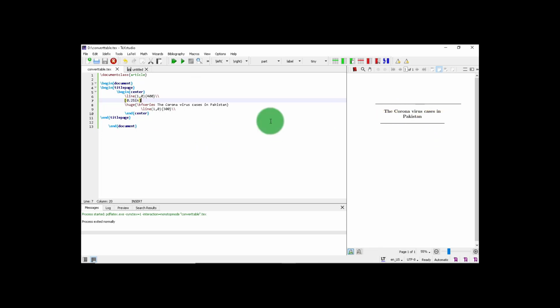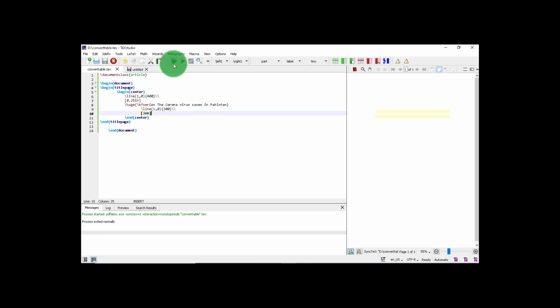You can increase the space below the line also by writing in square brackets 2 mm. Now this is the title. Look at the preview. There are two lines and there is space here now.